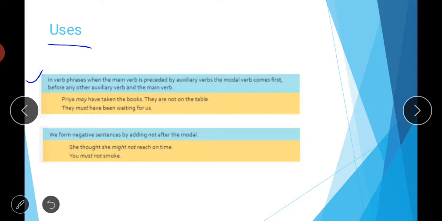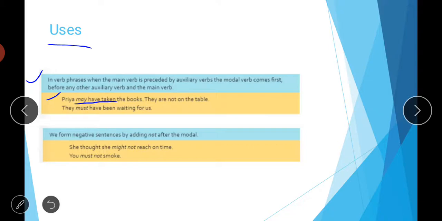So see the first example, Priya may have taken the books, they are not on the table. If you look at these three words, may have taken, you know have is your auxiliary verb and taken is your main verb, but may is your modal, as you know now. So see the correct sequence of these words in this sentence. May is before have and may is before taken. So you have to use your modal before the main verb and before any other auxiliary verb if present in the sentence.